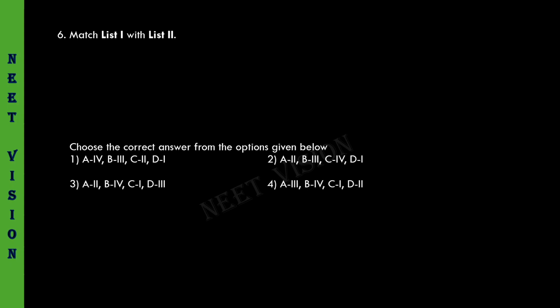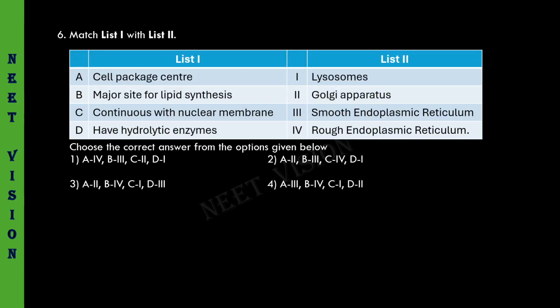Coming to the next question. This is a matching question. You have to match the components present in list 1 with components in list 2. Cell package center, Golgi apparatus, A is 2. Major site for lipid synthesis, it is smooth endoplasmic reticulum, B is 3.